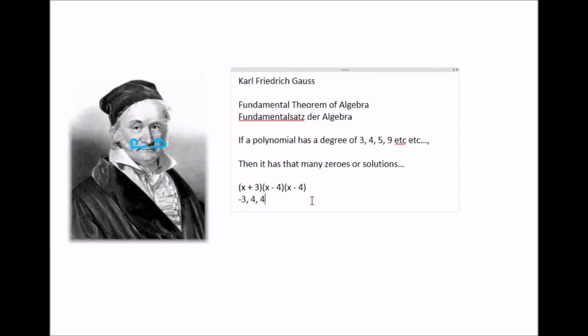Another thing that can happen, let's say you have an x cubed function. Maybe 2 of those zeros are actually imaginary. However, there are always 3. A mixture of real and imaginary answers will always lead up to the amount of answers it should have, the highest exponent in that function, so in that polynomial.